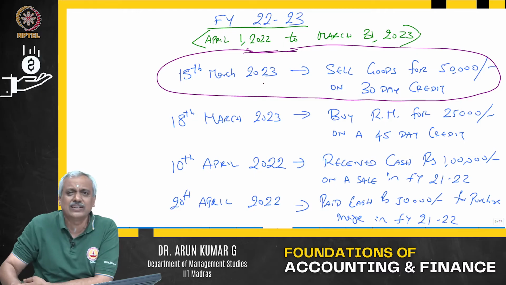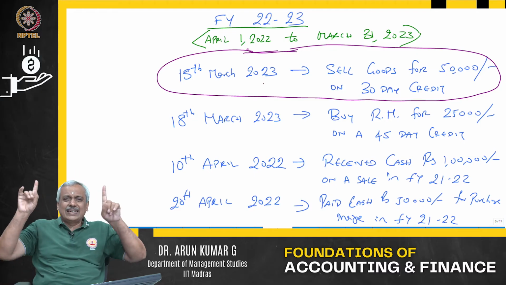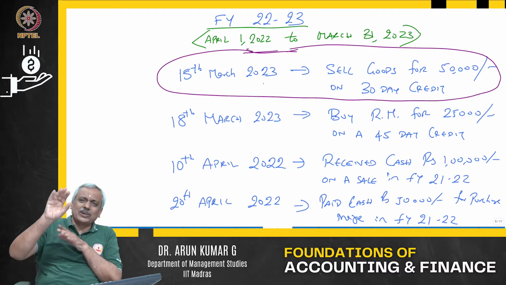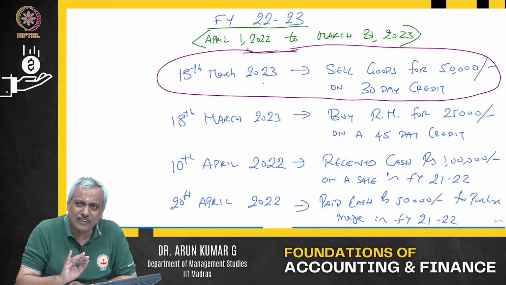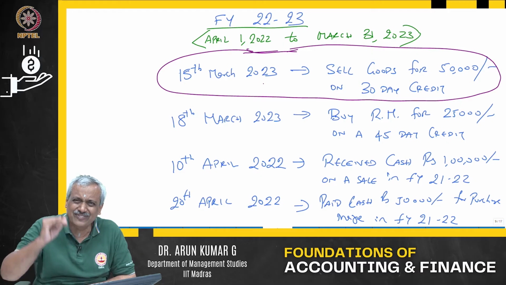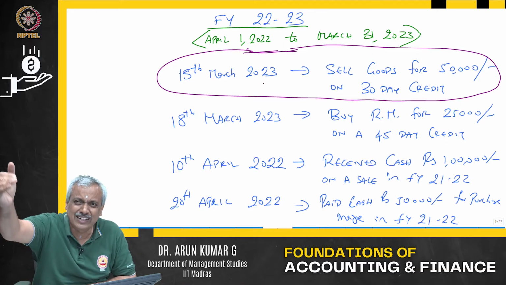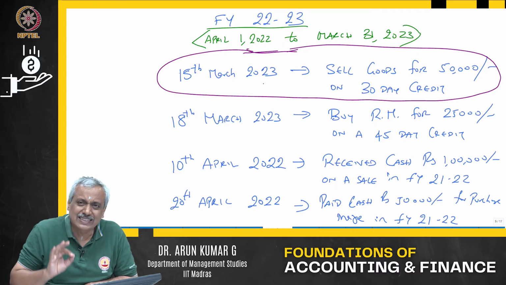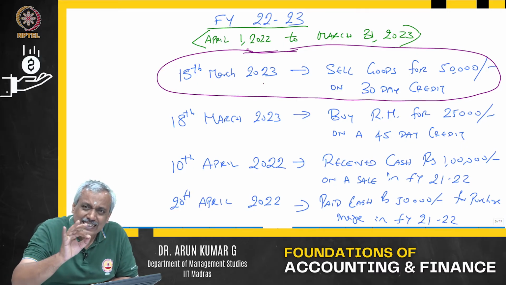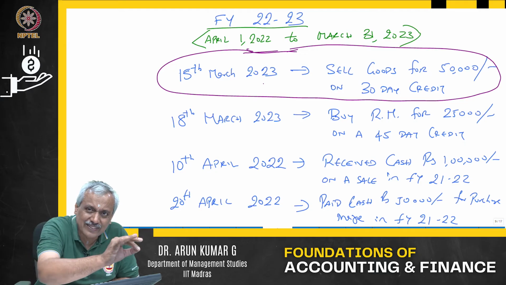You will receive cash 30 days down the line, on 14th of April 2023, which is in FY 23-24. So, will this be added as revenue or not?